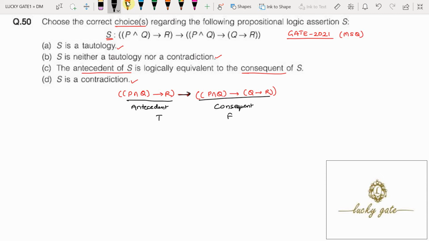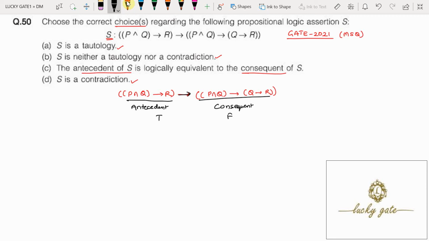So first I am assuming this propositional logic is not a tautology. In order to prove it, the antecedent is true, the consequent is false. True implies false will give you false. If it gives false, then you can conclude that it is not a tautology.